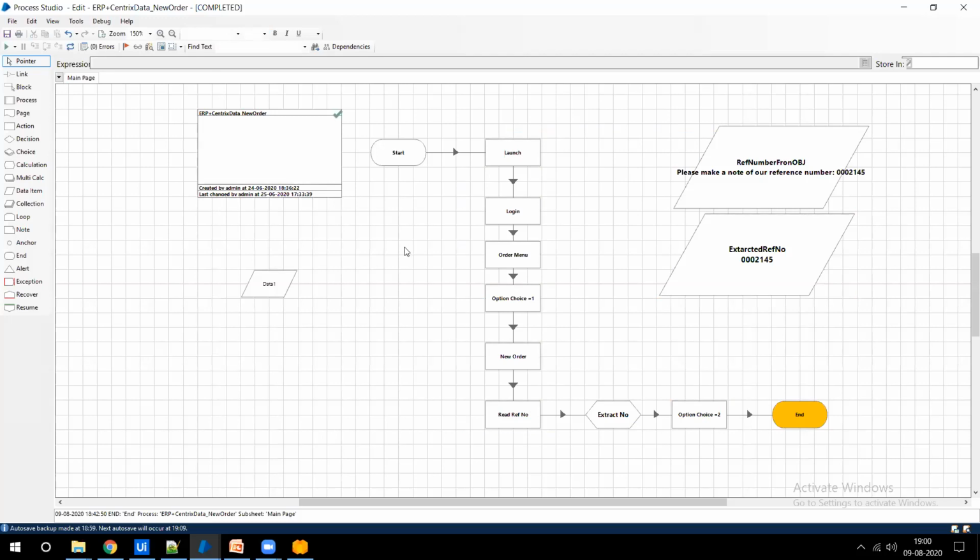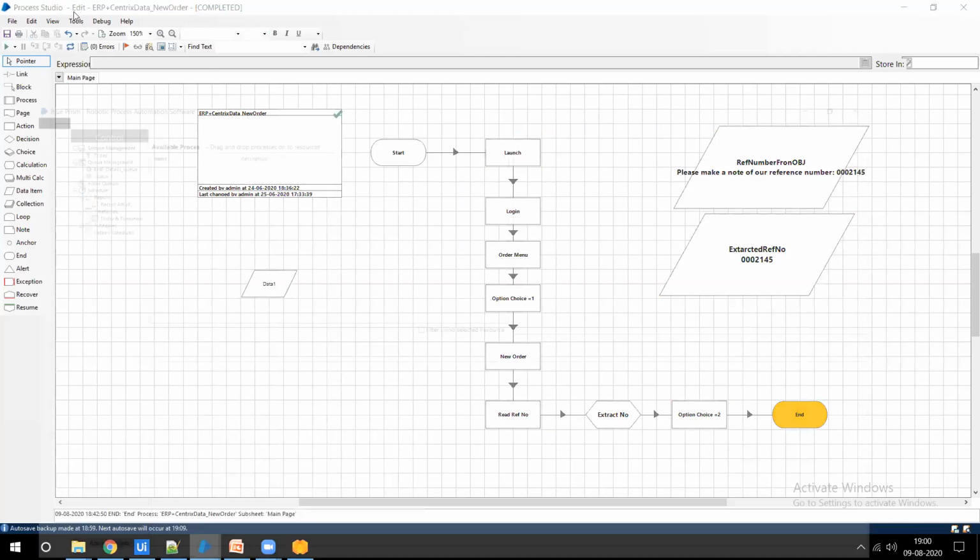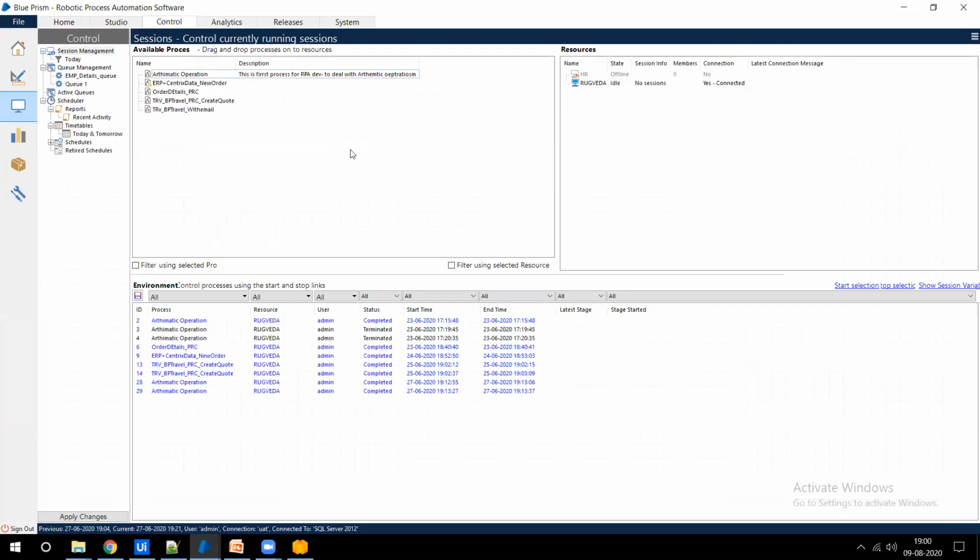As a developer, you will test it, but as a tester, they test your bot in the control room. So basically, this is a control room, a centralized bot room. They run the bot by providing different scenarios, by doing regression testing, by providing negative data, by providing positive scenarios, negative scenarios, and they test your bot. So they try to break your bot, and at the same time you have to avoid that kind of scenario where the bot breaks. That is how the tester is responsible for testing your robot.